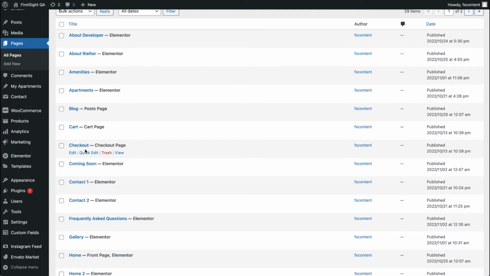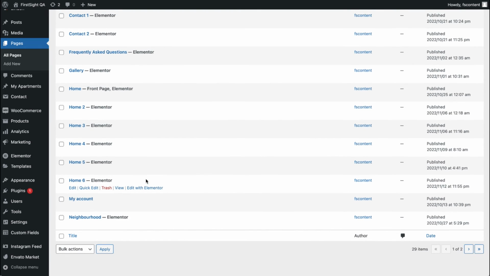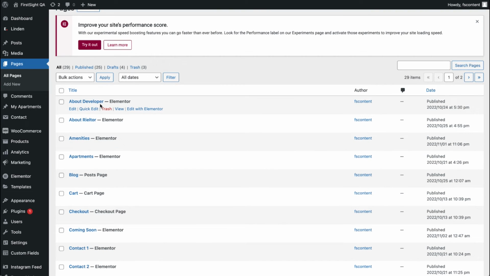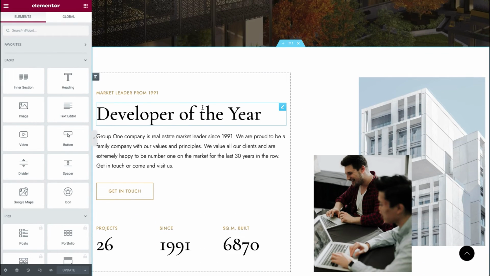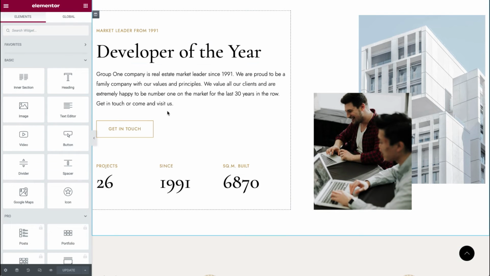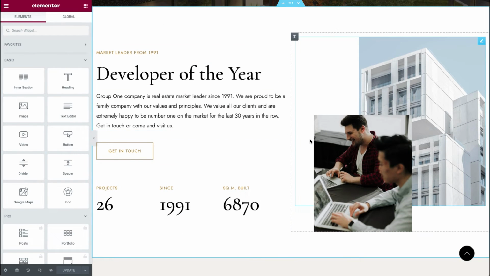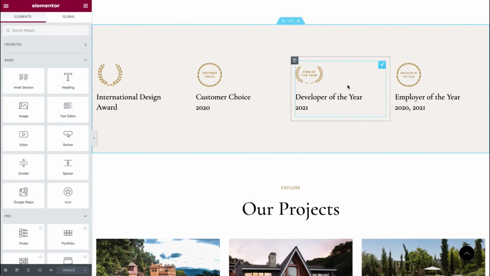Those are default WordPress pages that were styled accordingly, but they are edited with the default WordPress editor by clicking on the edit action available here under the name of the page. Perfect. About developers, so we can open this page in the Elementor page builder and we can start setting it up. You remember where to edit the top part of the page in the default WordPress editor. I've shown that as well already. So let's proceed with our next block. So we've already edited a similar block, nothing new here.